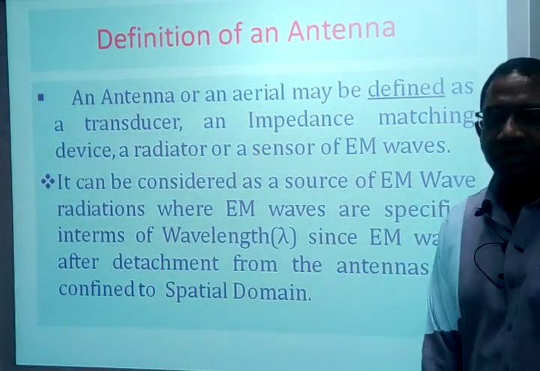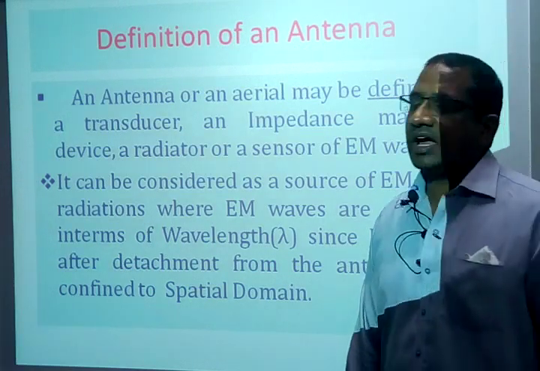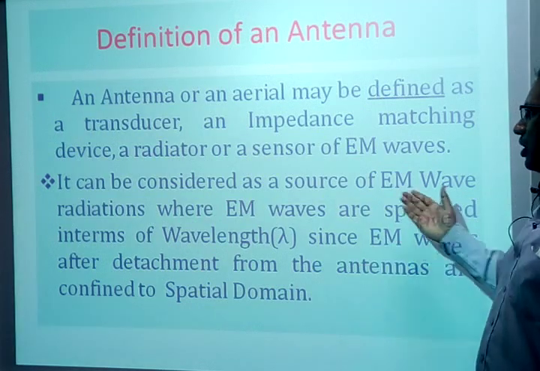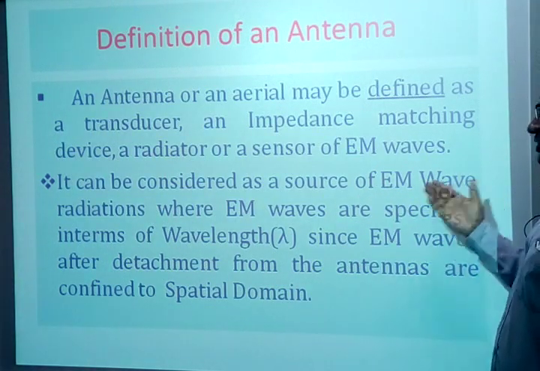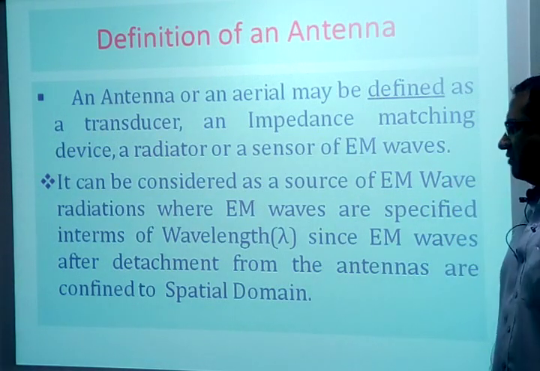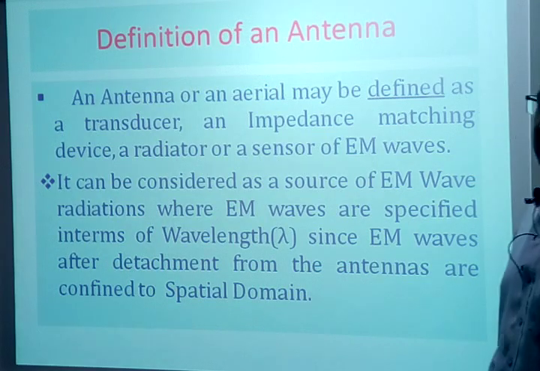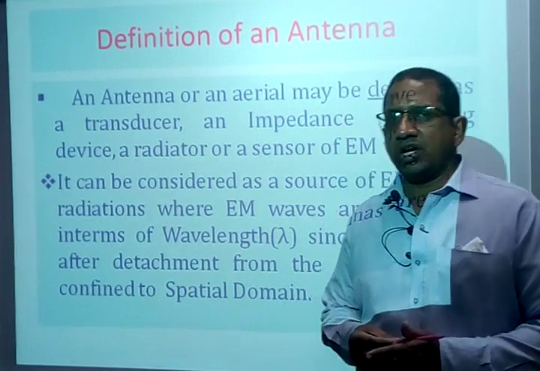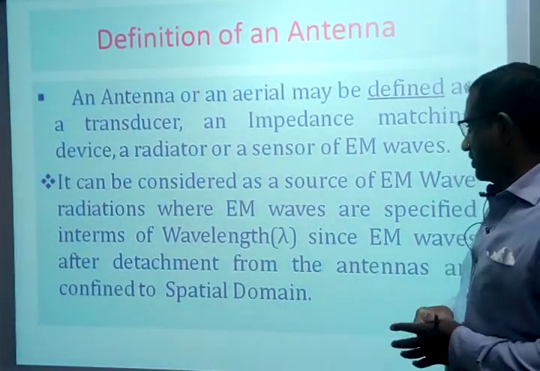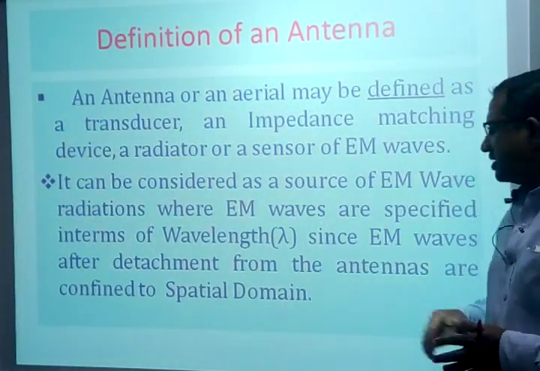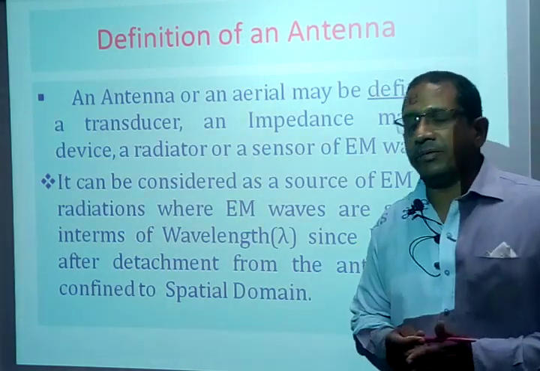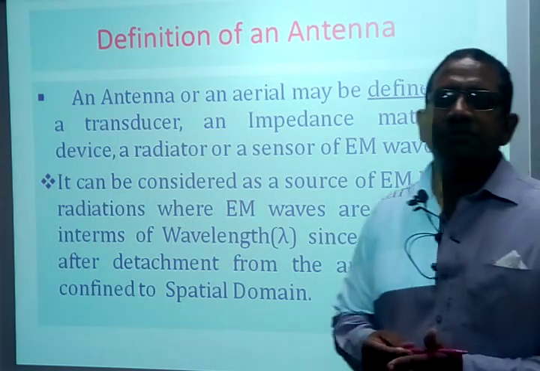See, who has to generate EM waves? It is the antenna. That is why I can call the antenna a source of EM wave radiations, where EM waves are specified in terms of wavelength. This is a very important point. EM waves are specified in terms of wavelength rather than frequency. Why is that? Since the EM waves after detachment from the antenna are confined to the spatial domain.